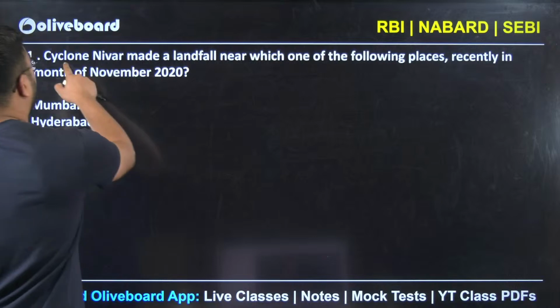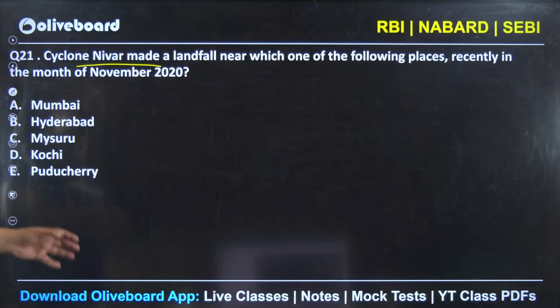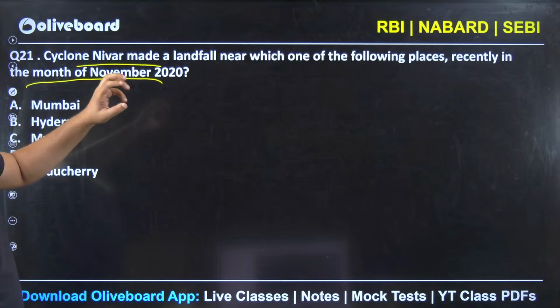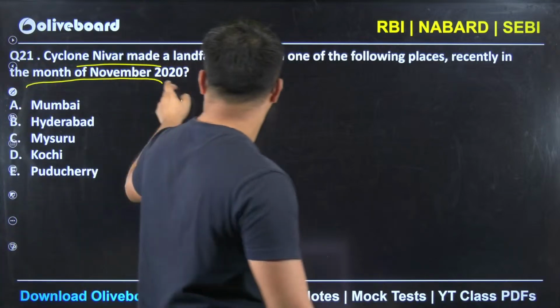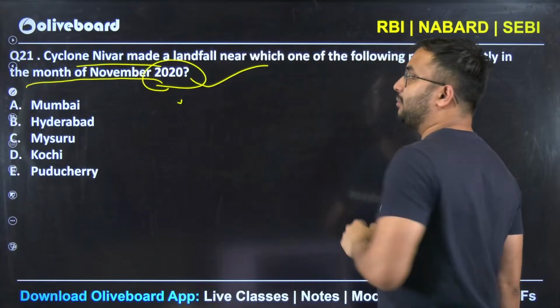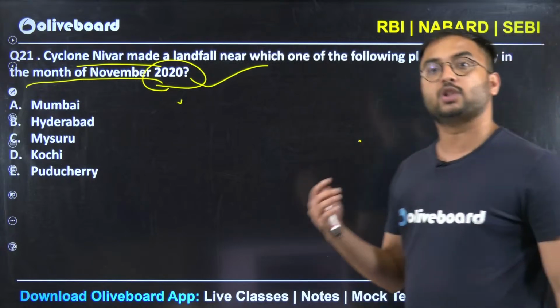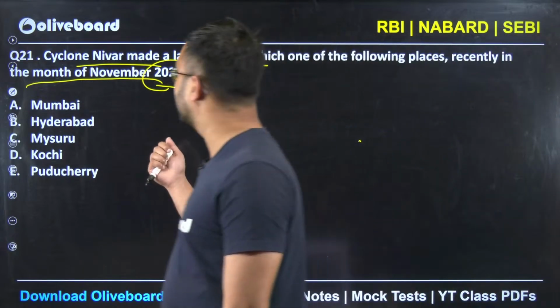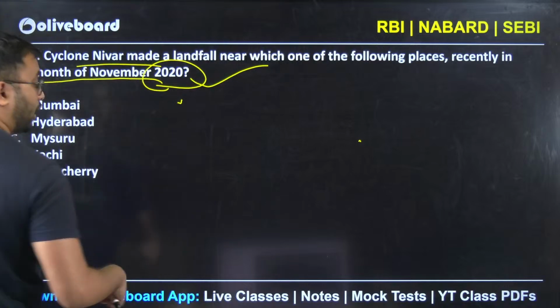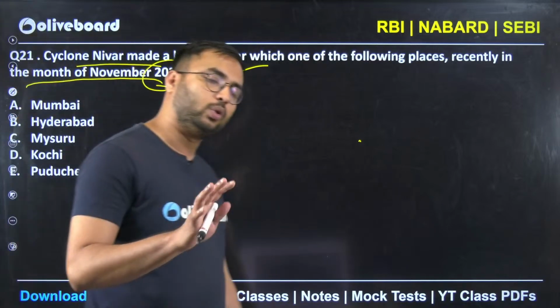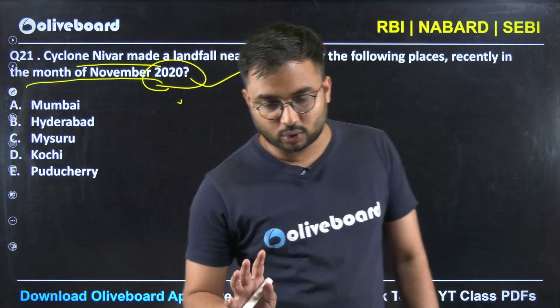Cyclone Nivar made landfall near which of the following places recently in the month of November 2020? November 2020, and the RBI exam happens in June, July. Guys, look at the current affairs. It's not even 6 to 8 months of current affairs, it's a 9-month duration of current affairs. So shall we do 1 year of current affairs? No, not required. You do it for 6 to 8 months only.